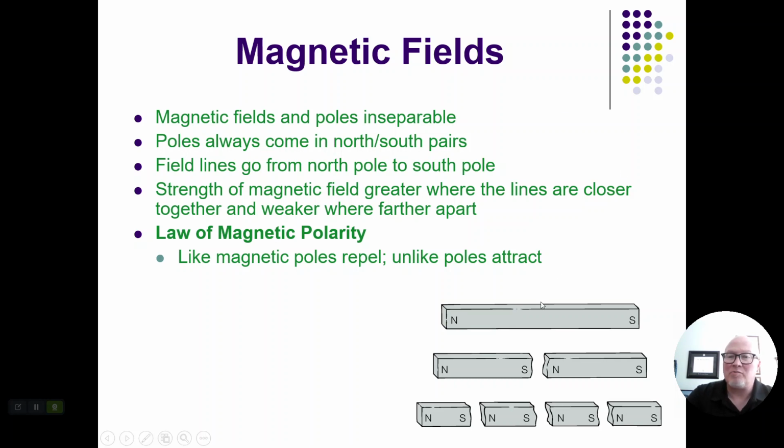So if we have this particular magnet right here and we broke it apart, I have severed the south end from this north end, and so the new end of this magnet is going to be south. And since I severed it here, I've cut the north end off of this south pole, and so the new end is going to be north. And so the same thing would happen here.